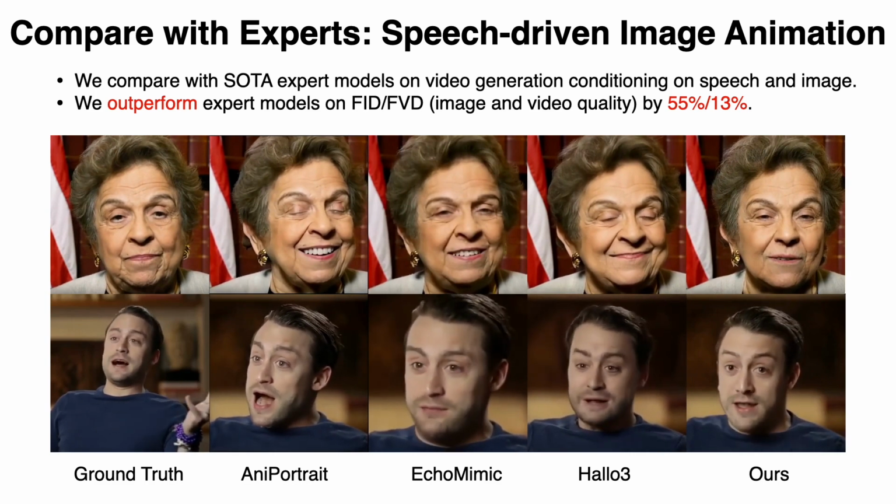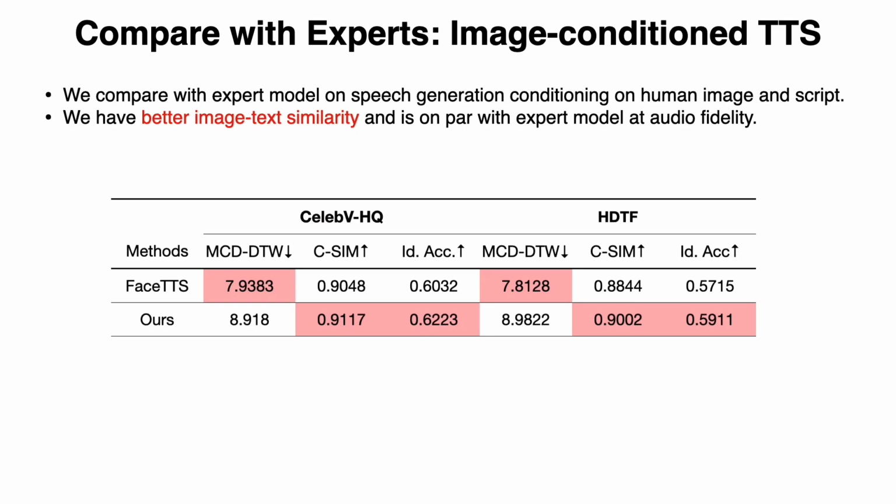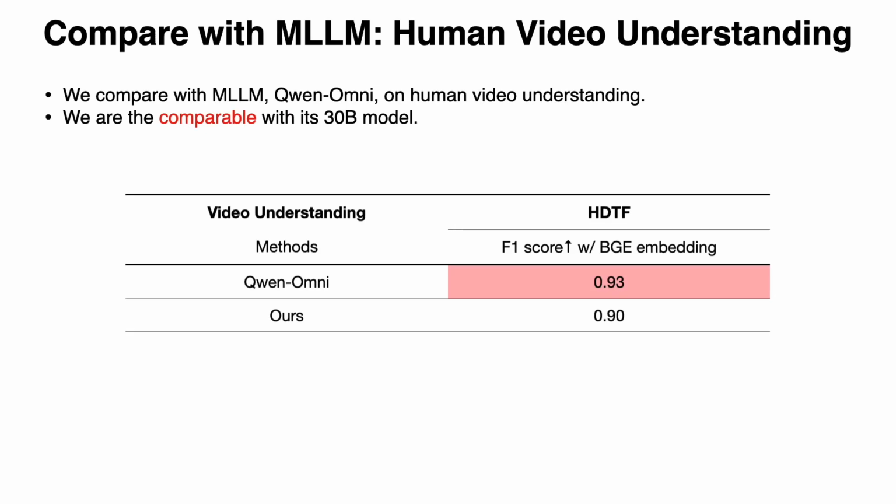This shows that unified multimodal training can remain competitive with, and sometimes outperform, specialized experts. For image-conditioned text-to-speech, Archon improves image-text similarity and identity accuracy while remaining close in audio fidelity. For human video understanding, we compare with a multimodal language model. Archon reaches a comparable F1 score to Qwen Omni, a 30B model.